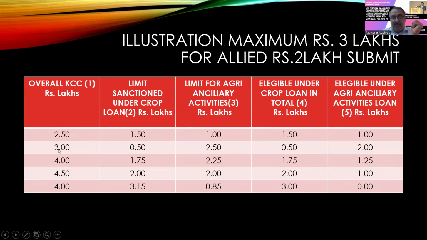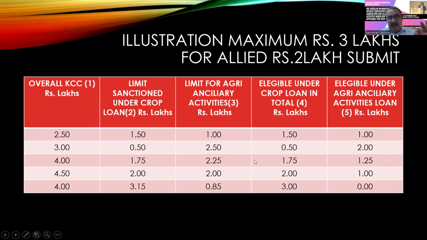For the second example, if the overall KCC is 3 lakhs, in case the crop loan is 0.5 lakhs and the ancillary loan, allied activities, is 2.5 lakhs. For allied activities, the maximum eligibility is 2 lakhs. But priority should be given to the crop loan. So though the loan is 3 lakhs, the breakup should be 0.5 lakhs eligible for the interest subvention for crop loan, and for the allied activities, it is eligible for 2 lakhs. This chart is very, very important. Please go through it. And the overall limit is 4 lakhs. Out of this, 1.75 lakhs is towards the crop loan, and 2.25 lakhs is for allied activity. This is very important.